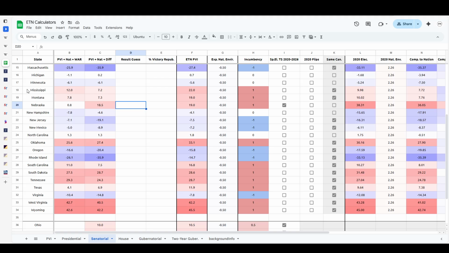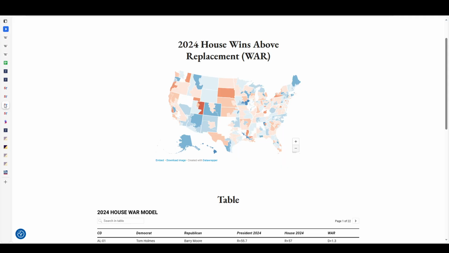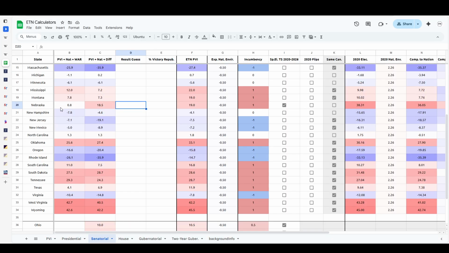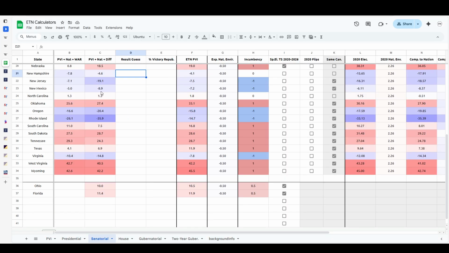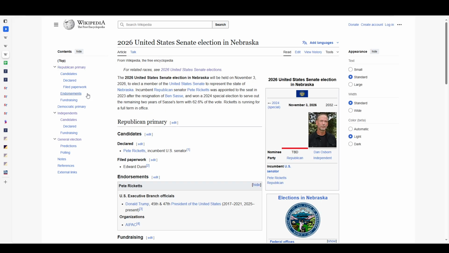Nebraska, this one's interesting, 18 points for just the pure difference map. But if we look at this map, it's actually going to only be 0.8 because we have the strength here from 2024. If we look at the 17.7 point overperformance by Dan Osborne, very strong candidate here, 0.8. That is well within reach at this point in time. He also did officially decide to run last week. Pete Ricketts is very likely to run, but it's to be decided at this point still. He has not won the most likely not really going to be competitive Republican primary.